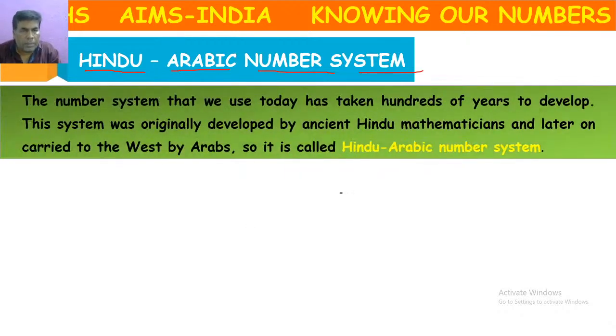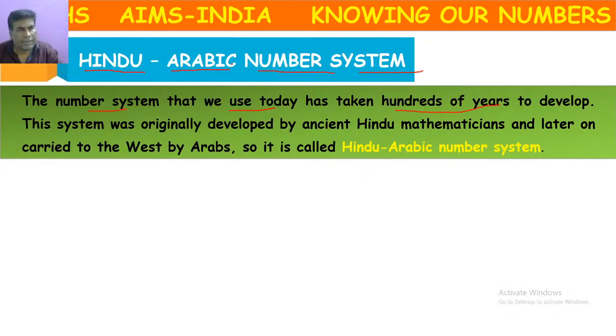The number system that we use today has taken hundreds of years to develop. Now we say we are following the Hindu-Arabic number system, but how much time did it take to develop that system? It has taken hundreds of years.